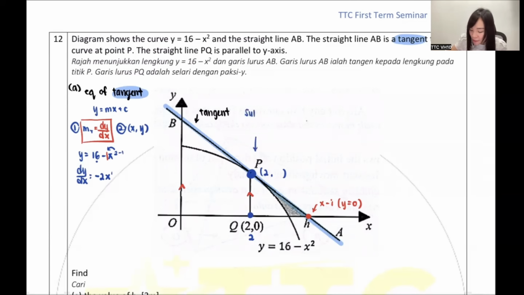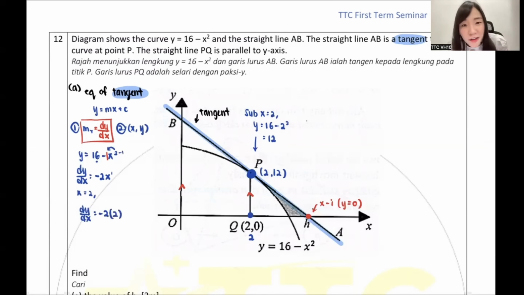Isn't it you can sub the 2 into the curve equation? Why can you sub into the curve equation? Because this point P is touching the curve. That's why you can sub into the curve equation. So guys, if I sub inside, I get 12. So that means this coordinate is (2, 12). So now, I can sub x is 2 to find my dy dx.